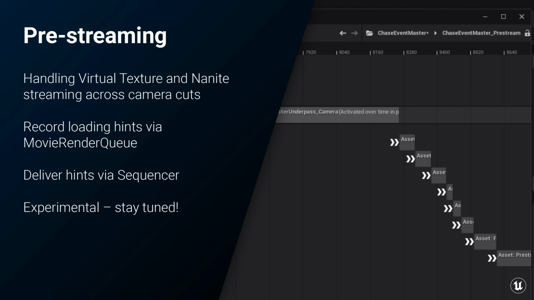What we ended up doing was using our offline frame rendering system called Movie Render Queue to dump out pre-streaming data for Nanite and virtual textures. Then we added a custom track to Sequencer that would consume that data and provide timely loading hints to the renderer so the proper data could be loaded before a camera cut happened. Note that this solution is also currently an experimental feature, but expect to see more of this in an upcoming release.